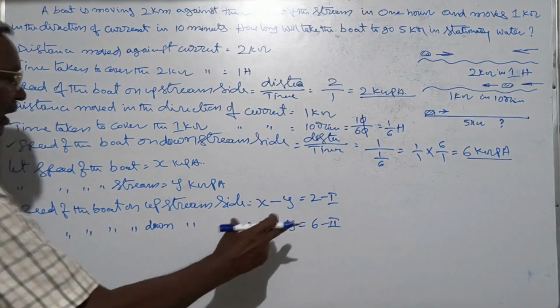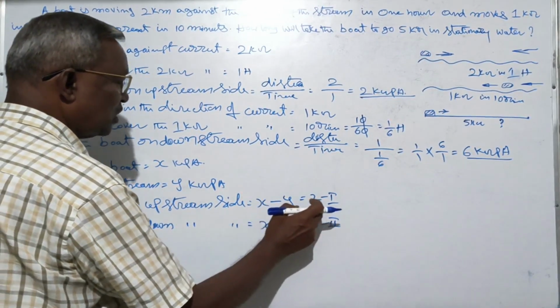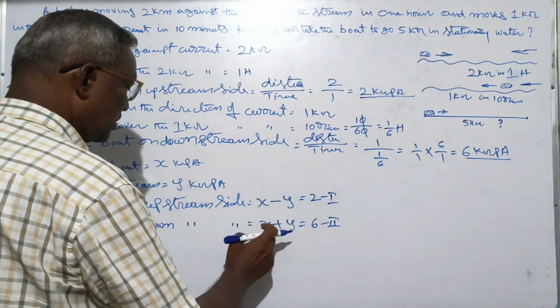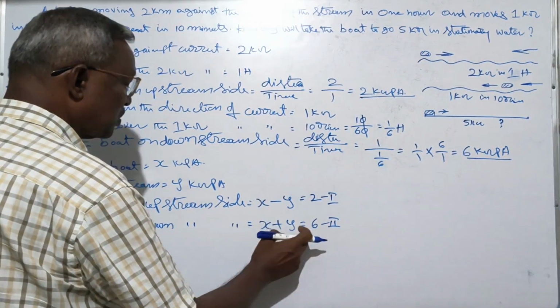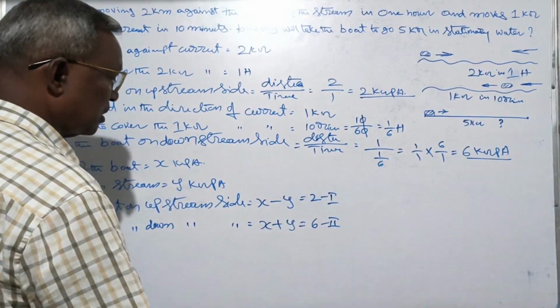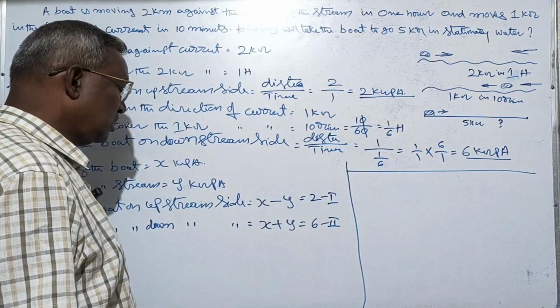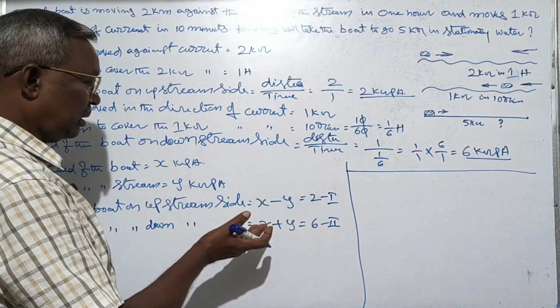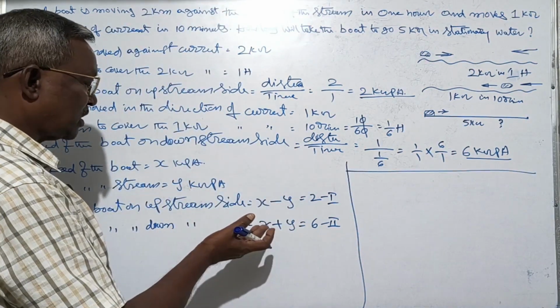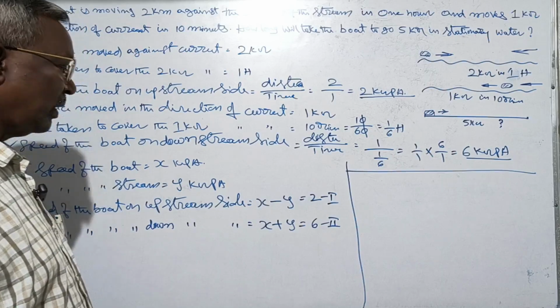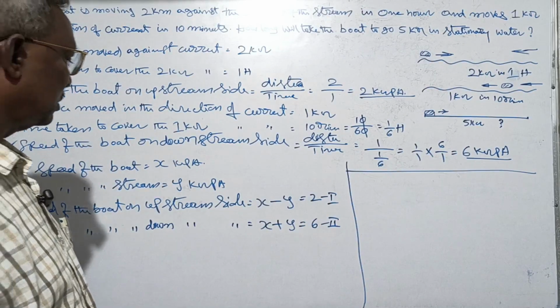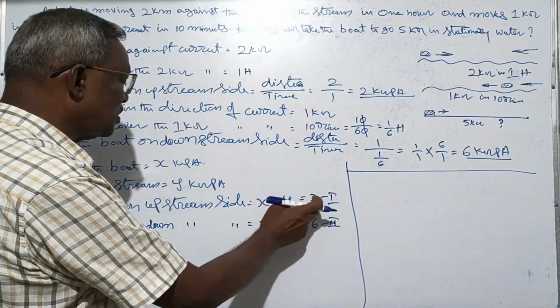So equation number 1 is x minus y is equal to 2, and equation number 2 is x plus y is equal to 6. These are two variable linear equations. Simply add both.